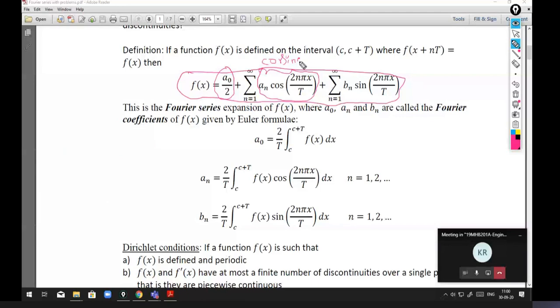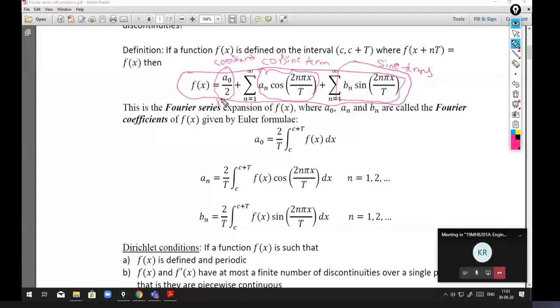The first one, a naught by 2, is a constant, also known as the mean term.